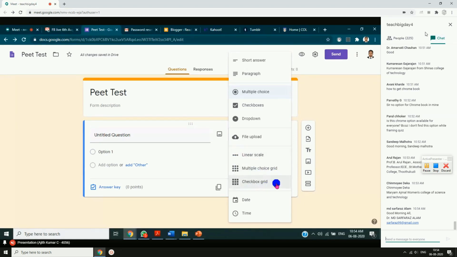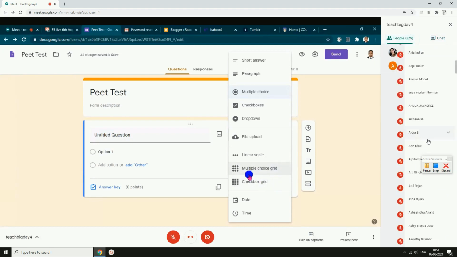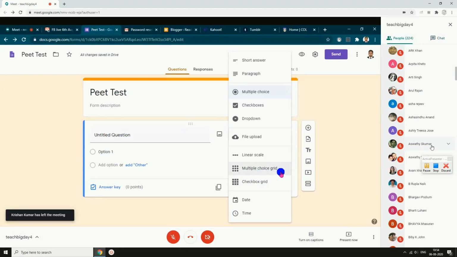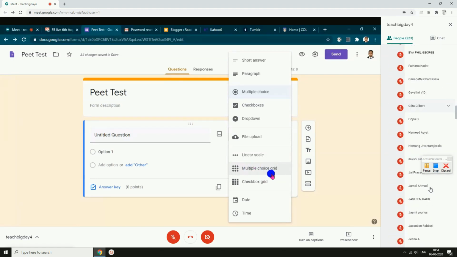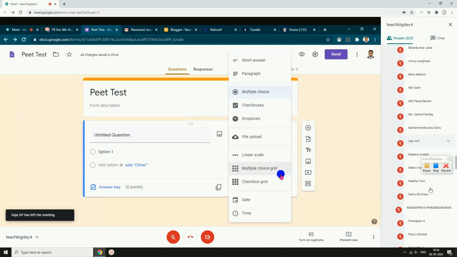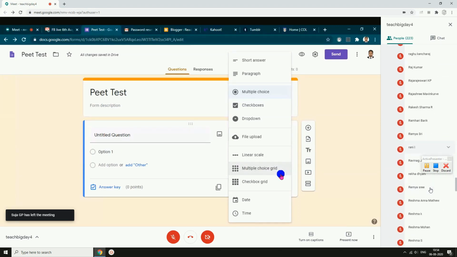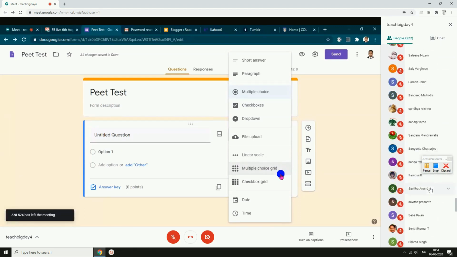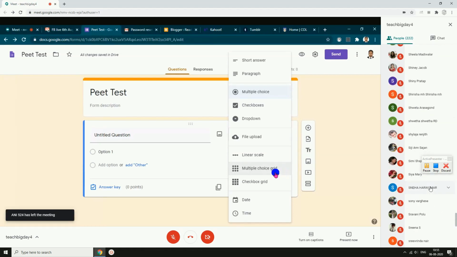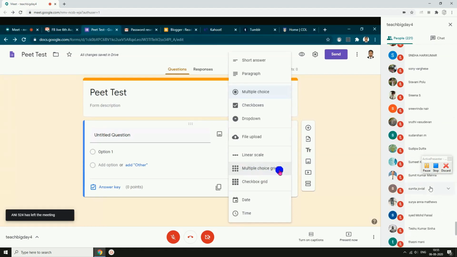But one thing I should say here is, you can see this multiple choice grid. In the examination, usually we give matching type questions. So column A will be matched with the answers in column B. For that, you can use this option, multiple choice grid. So just make a note of that. If you are giving any question which requires matching, you can use this option, multiple choice grid. Now it is 10:55.